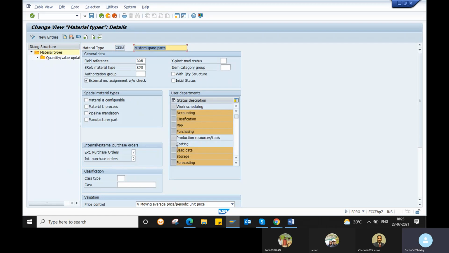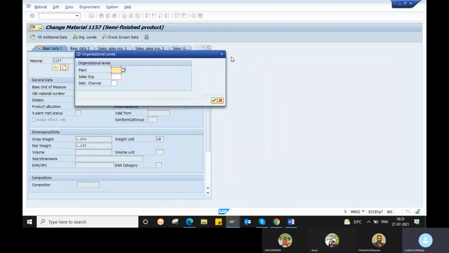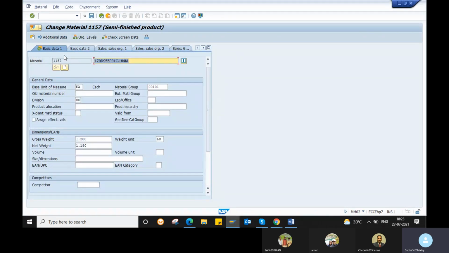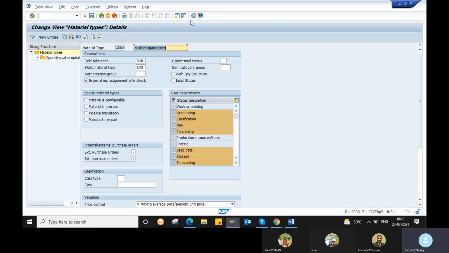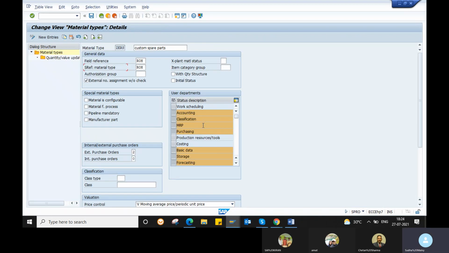So the next one is your user departments. User departments are nothing but your screens only. Your basic data 1, basic data 2. Sometimes we call it a view. In the material master, we call it a view. In the material type, we call them user departments. Coming to the material master configuration, we call it a screen. So there are different names for your screen and for your views. Okay, so you call it a view, user department, or a screen also. Here we are naming it a user department.